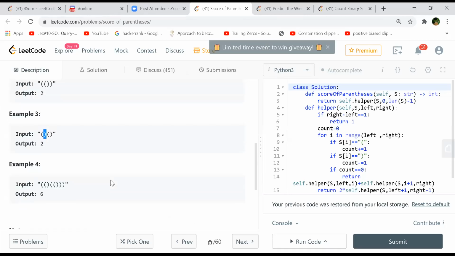What should be the brute force here? Well, brute force would be that there will be many passes through the string. Maybe the number of passes is the number of pairs you have, and every time you go and try to find all these, right?